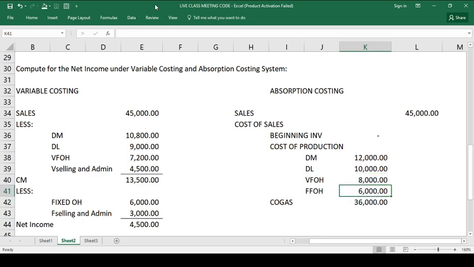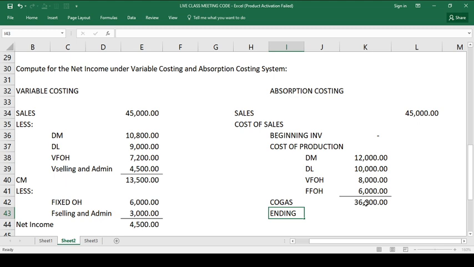Ngayon, problema natin is the ending inventory. Okay. Ayon sa problem, there were 1,000 units produced but only 900 were sold. So, if we are going to eliminate 900 from 1,000, we can immediately compute that the ending inventory is how much? It is at 100 units lang. Okay, ending inventory is at 100 units.